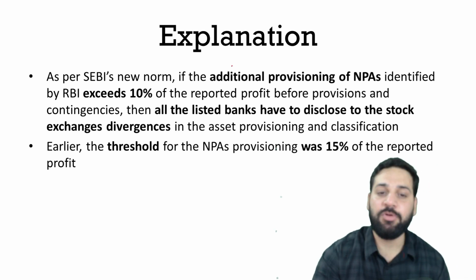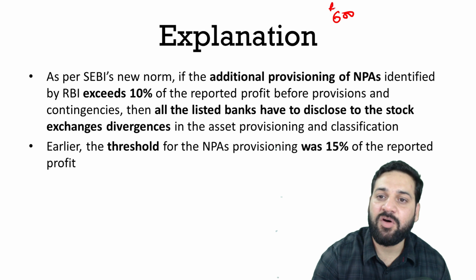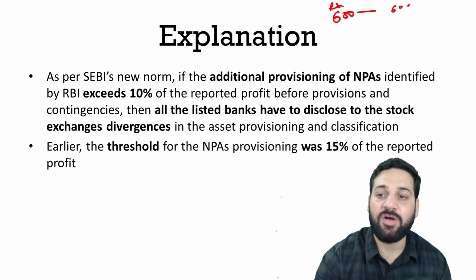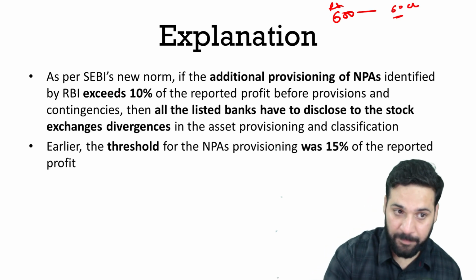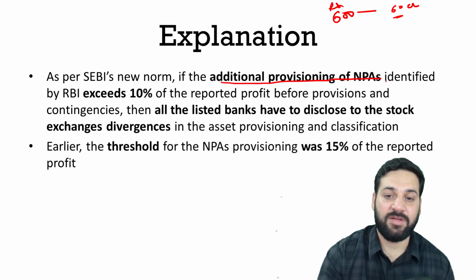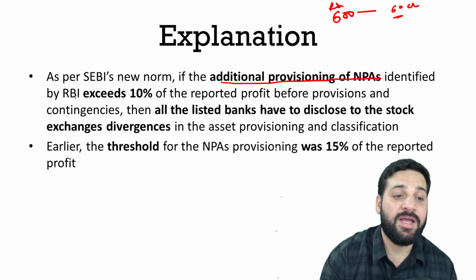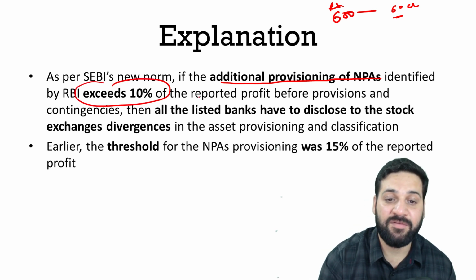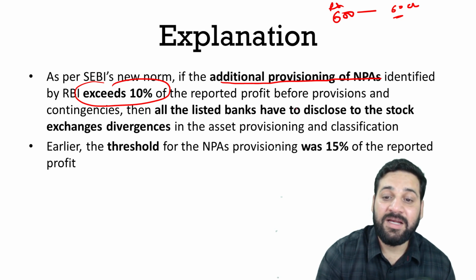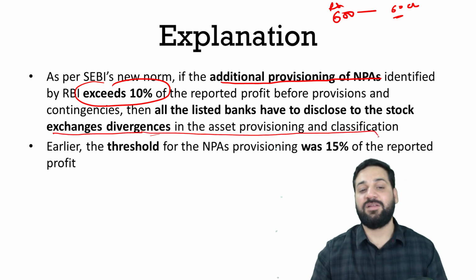According to the new norm, if the profit is 600 crore and if the NPA is 60 crore, that should be disclosed. If additional provisioning of NPAs identified by RBI exceeds 10% of the reported profit before provision and contingencies, then all listed banks have to disclose to the stock exchanges the divergence in asset provisioning and classification.